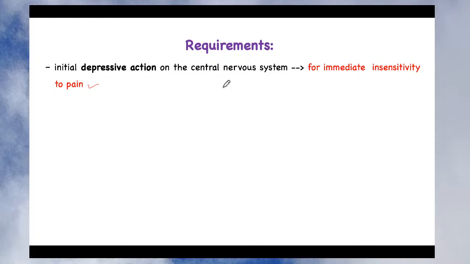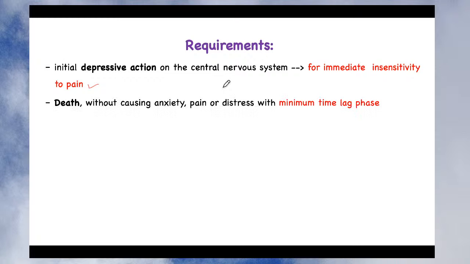Also sometimes it reduces the anxiety of the animal, so there is no anxiety and you can conduct the euthanasia. So you ensure that death occurs without causing anxiety, pain or distress, with minimum time lag phase. What do you mean by lag phase? Lag phase means how much time the animal takes.